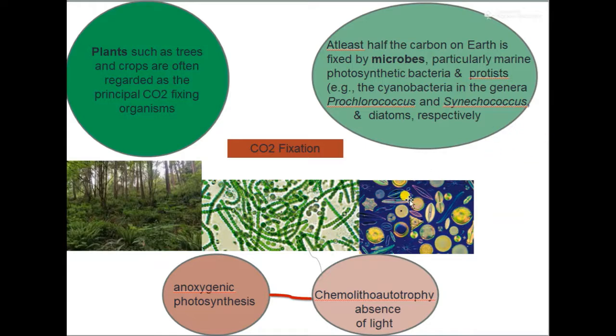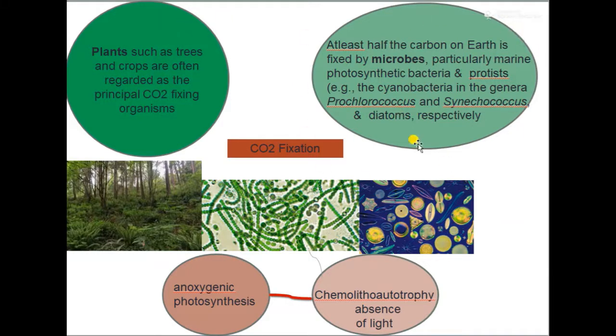For example, diatoms are examples of protists which can carry out the process of carbon dioxide fixation. So the major portion of carbon dioxide fixation is carried out by the plants, and half of the carbon dioxide fixation is carried out by the photosynthetic bacteria as well as various protists found in the marine system.